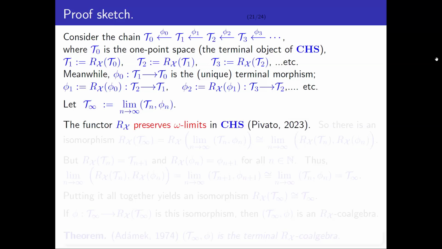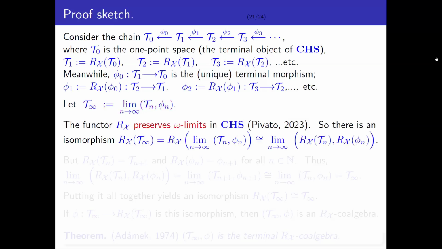The functor that I constructed that creates these recursive preference structures preserves omega limits. So therefore, that means that there's an isomorphism from the Rx image of T infinity, which is just the Rx image of this limit, into the limit of the Rx image of the chain, right? We can commute the limit with the functor.